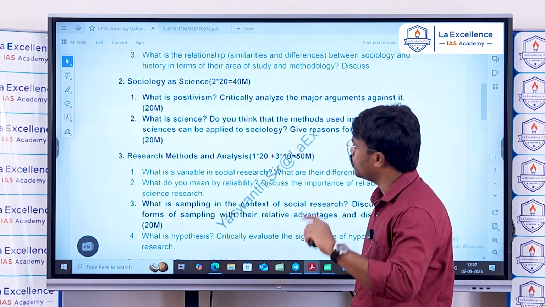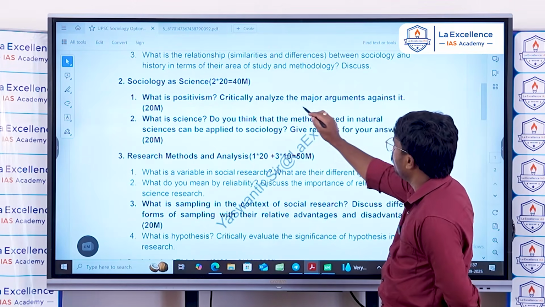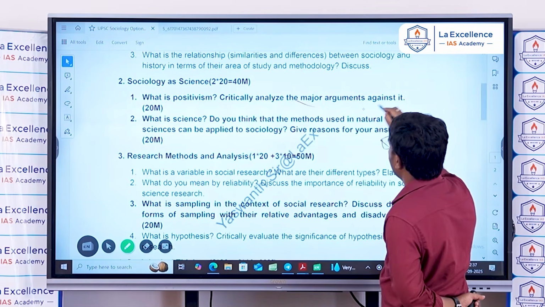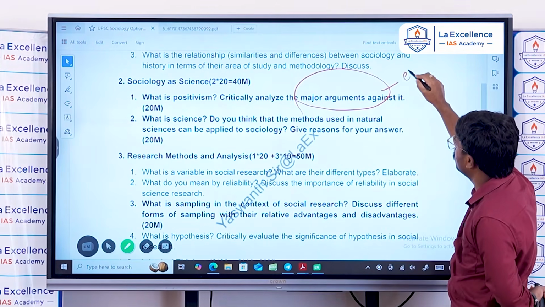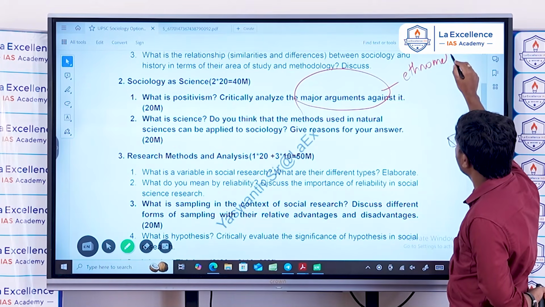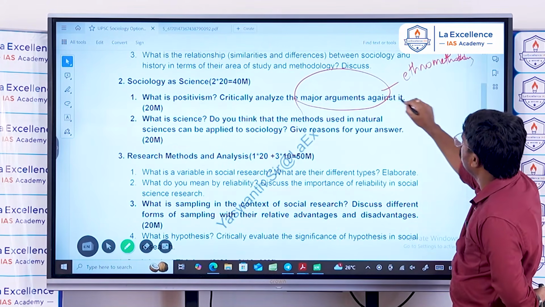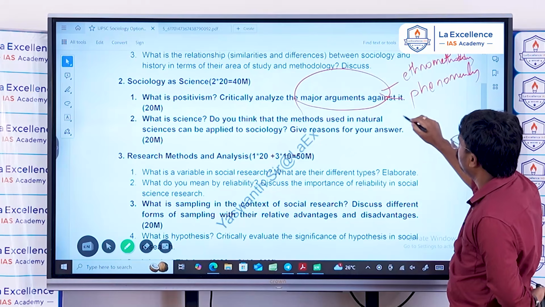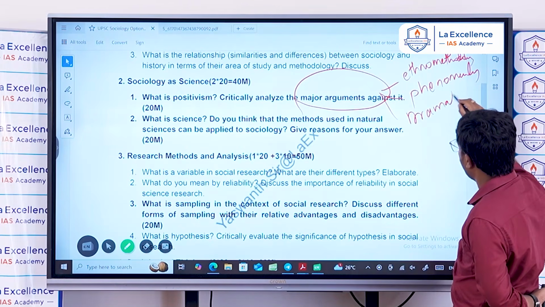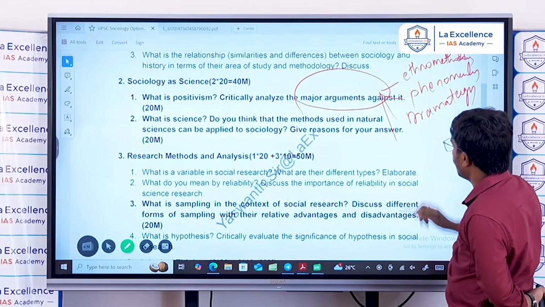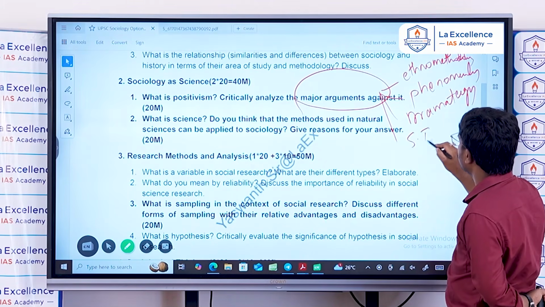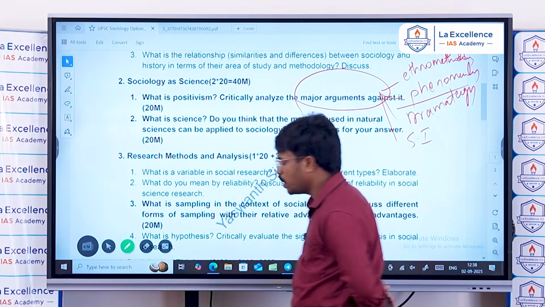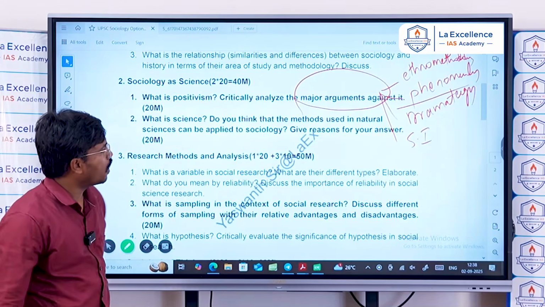The arguments against positivism are expressed by non-positivist methodologies like ethnomethodology and phenomenology. We have dramaturgy, and we have symbolic interactionism by G.H. Mead, phenomenology by Alfred Schutz, and Harold Garfinkel's ethnomethodology.